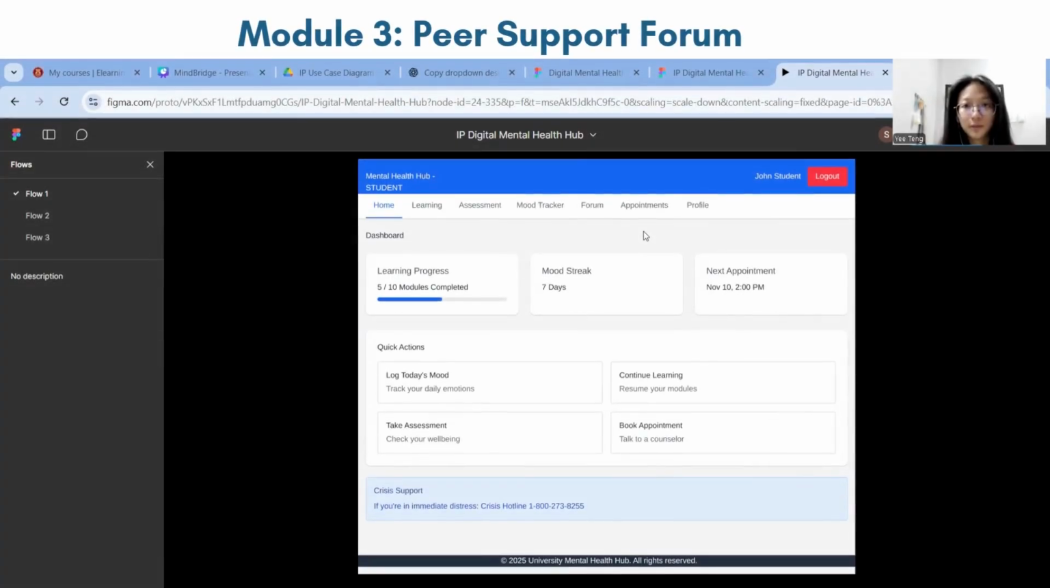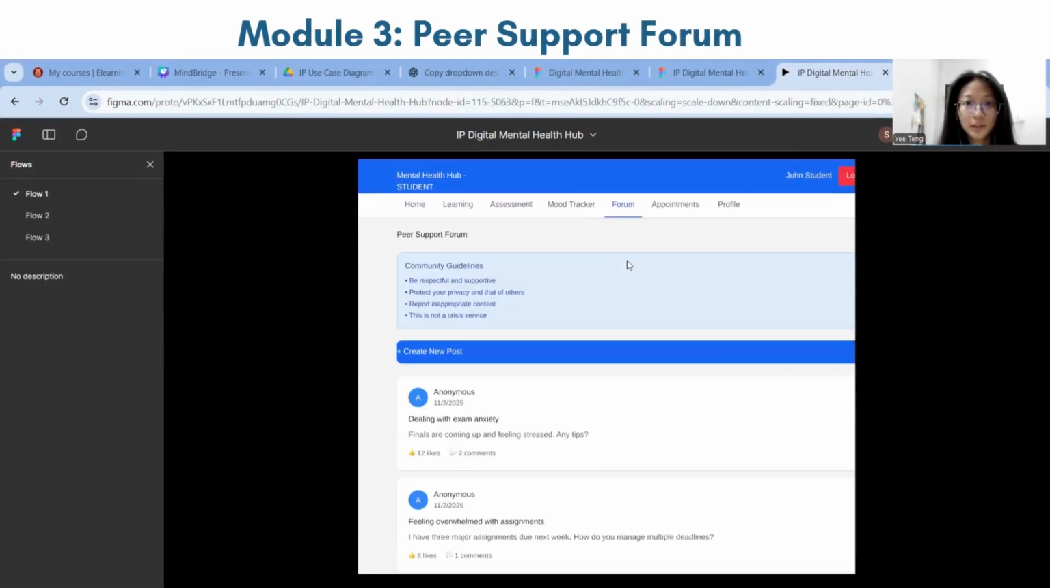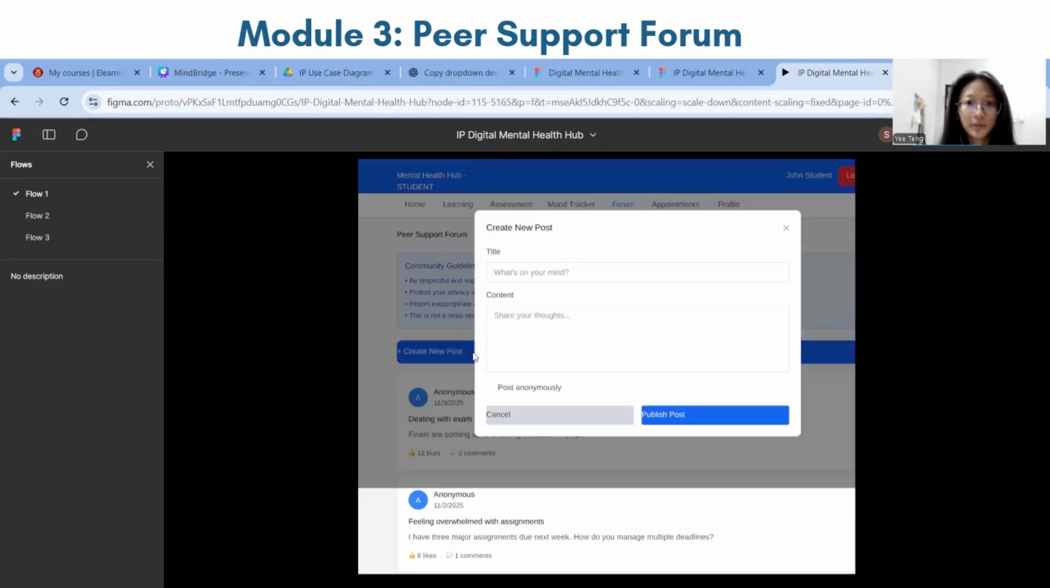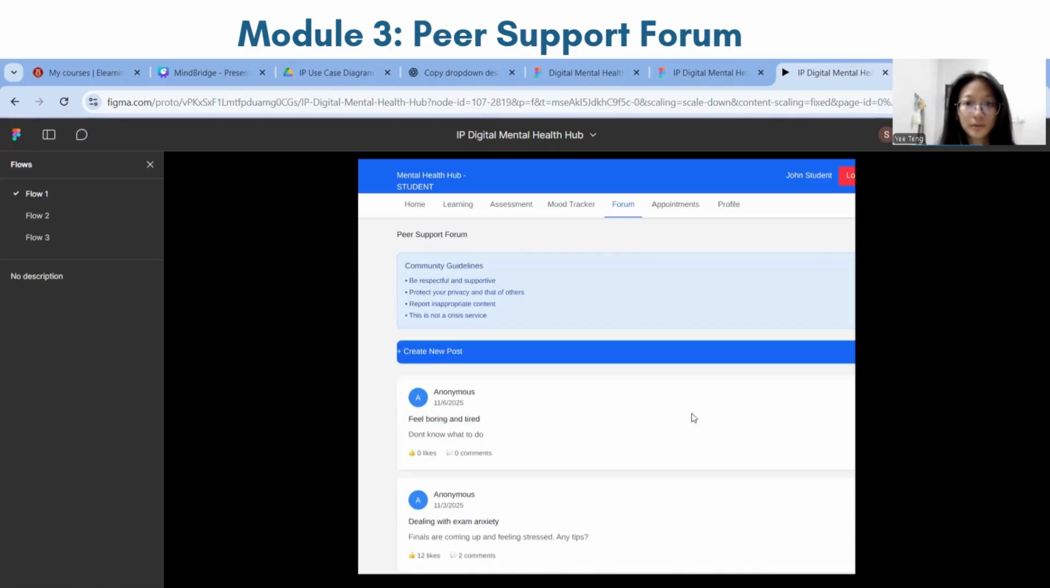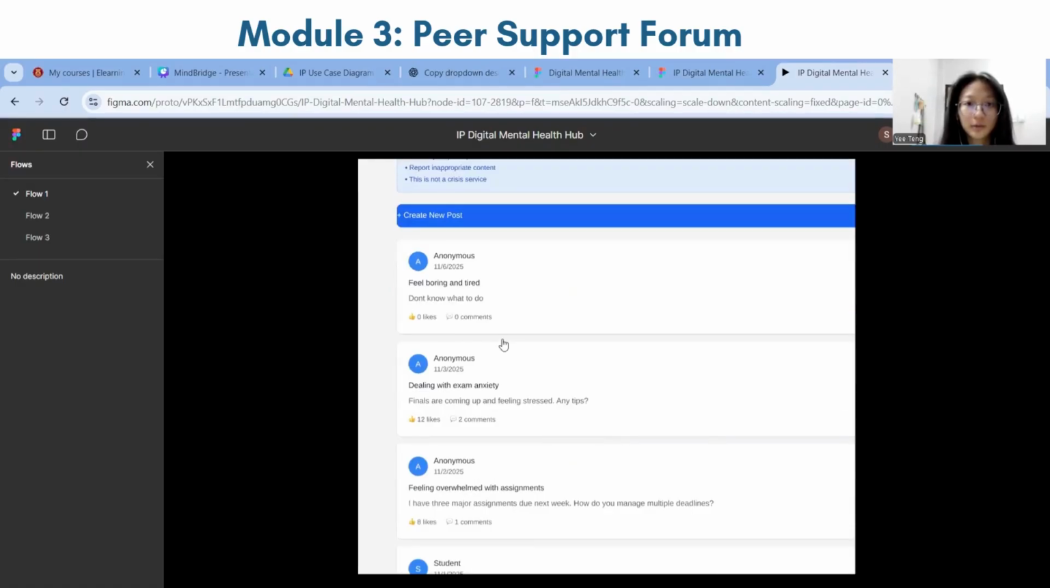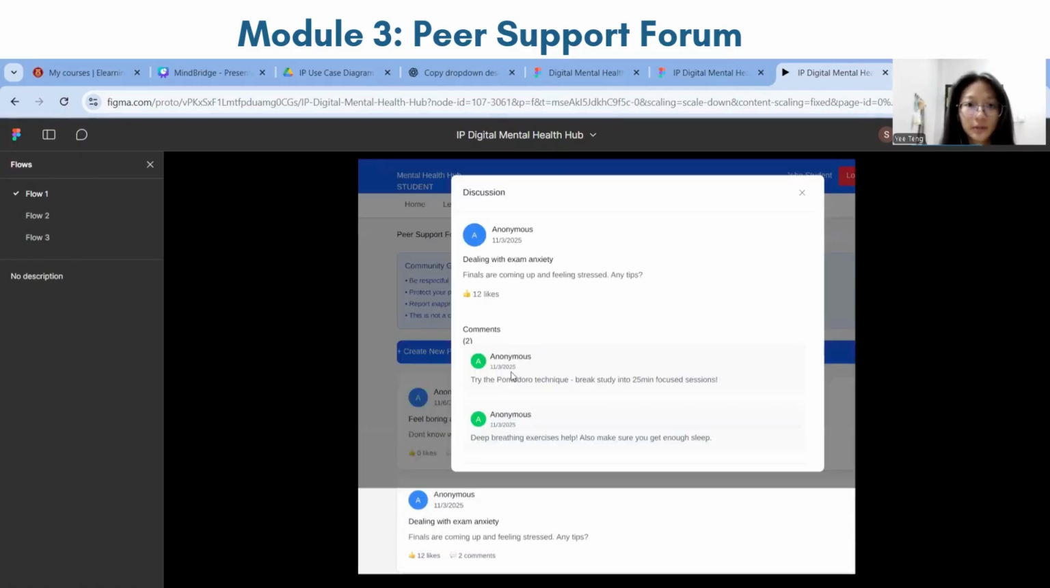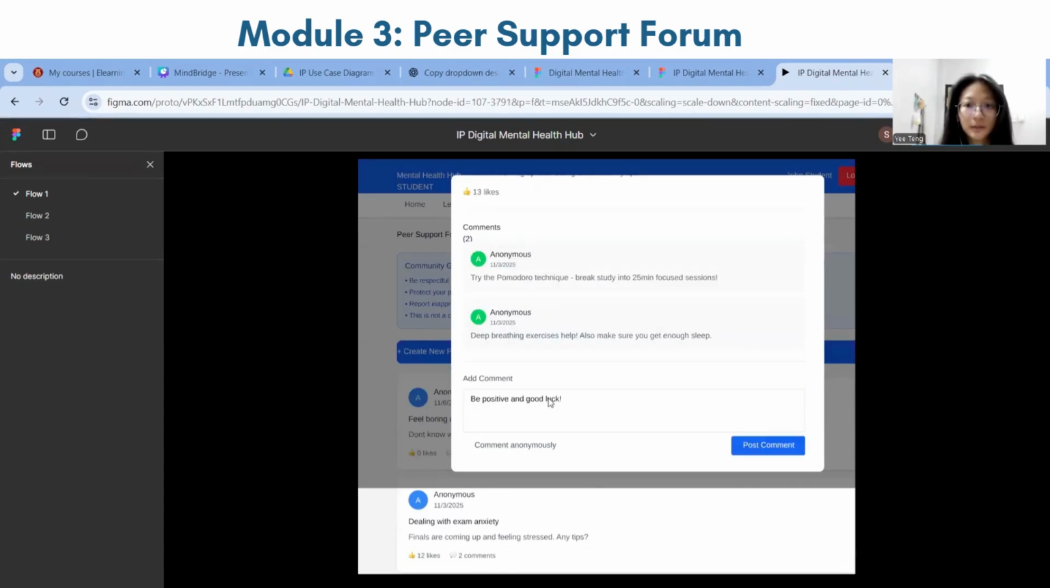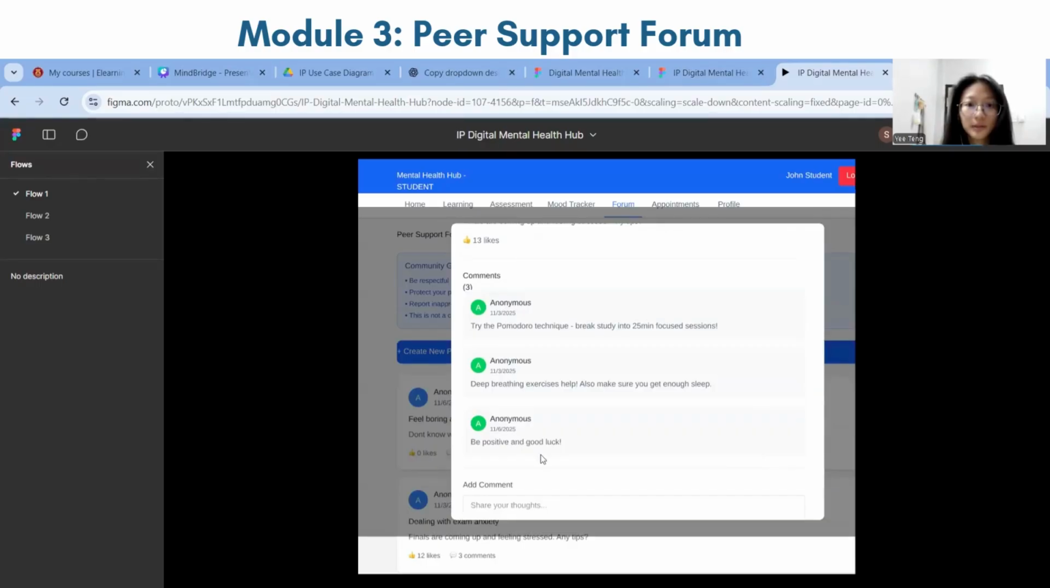For the module of peer support forum, here it is. Firstly, we can create new posts. Click on title and content, and then we publish the post. So we'll see here the new post published. And then if you want to like other people's posts, you can also comment something so that it will appear here as a new comment.